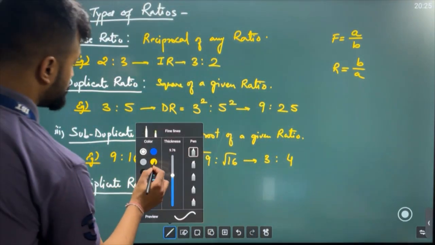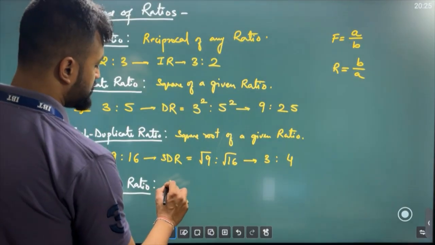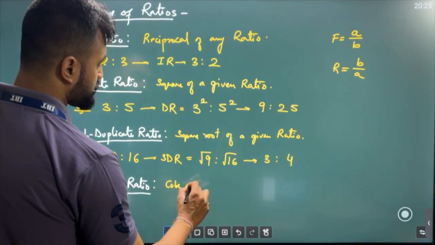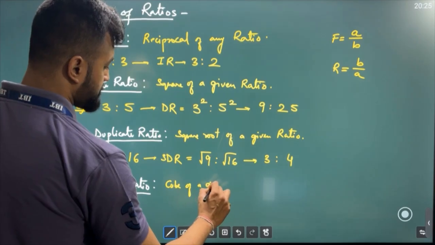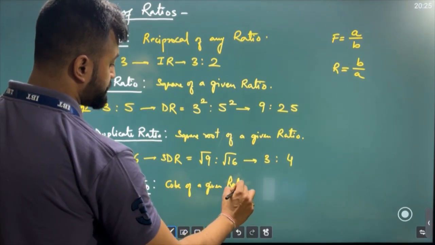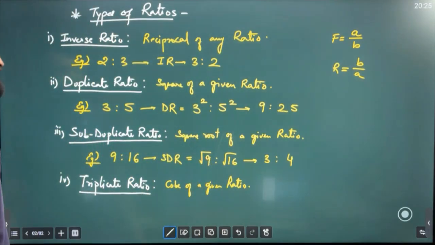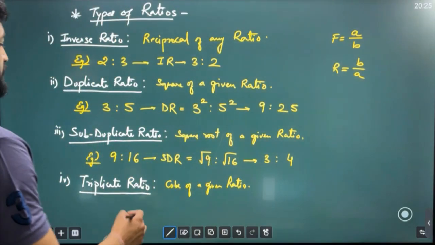So very simple, sir. We are experts now. Just by the name we can understand, sir. Cube of a given ratio. So just find the cube of a given ratio and you'll be getting the answer.